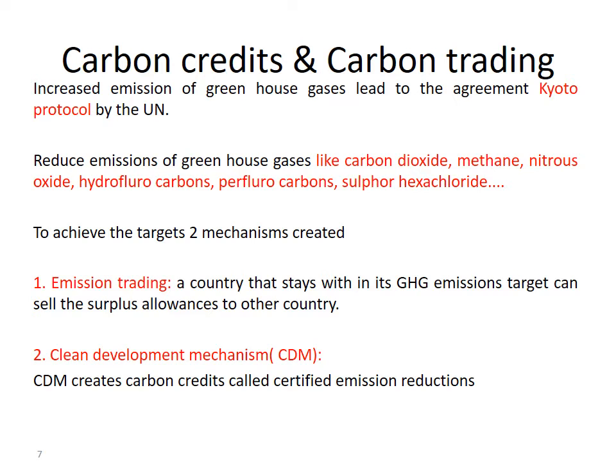To achieve the targets, we have two mechanisms. Emission trading: a country that stays within the greenhouse gas emissions target can sell the surplus allowances to other country, that is in large quantities of carbon surplus. Clean development mechanism creates carbon credits called certified emission reduction.